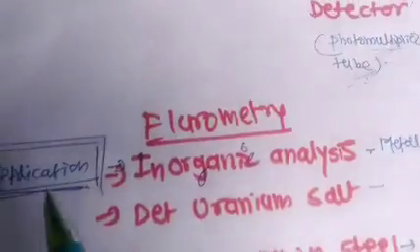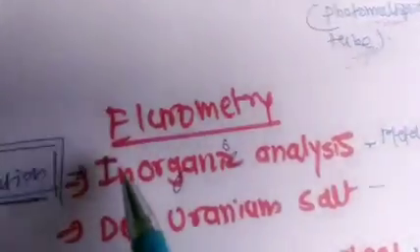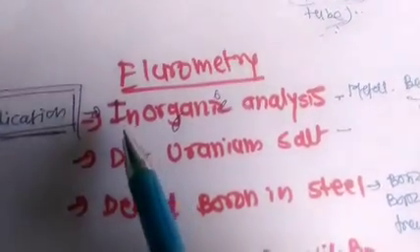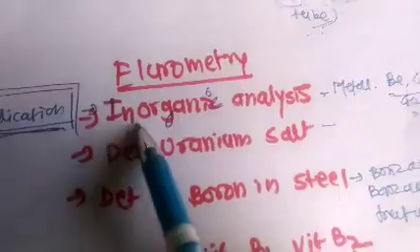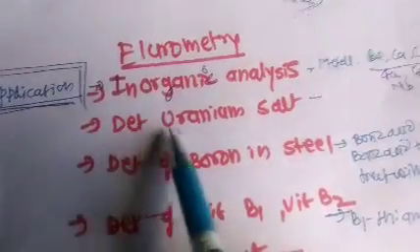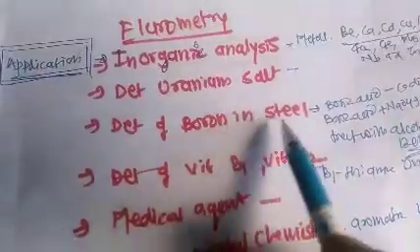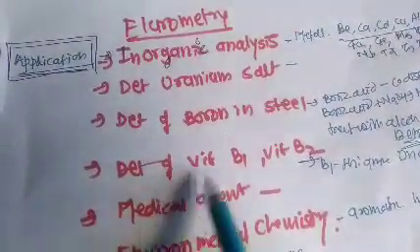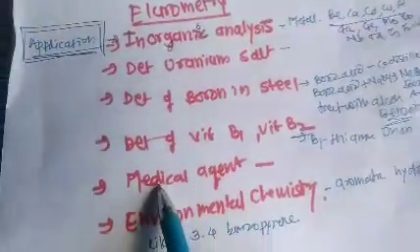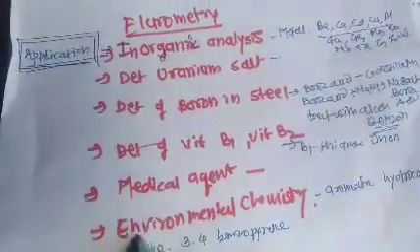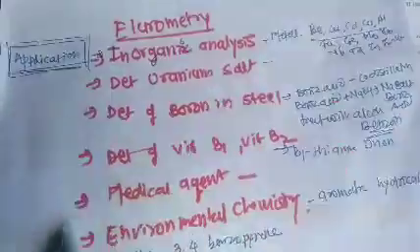So next point is the application of fluorimetry. Here we see the main applications of fluorimetry. First, for detection of inorganic analysis. Second, determination of uranium salt. Third, determination of boron in steel. Determination of vitamin B1 and B2. Determination of some medical agents and use in environmental chemistry. So these are the main applications of fluorimetry. So we see the details one by one.